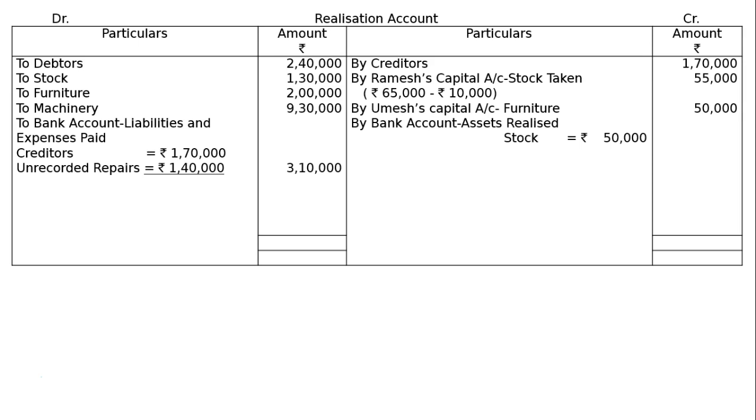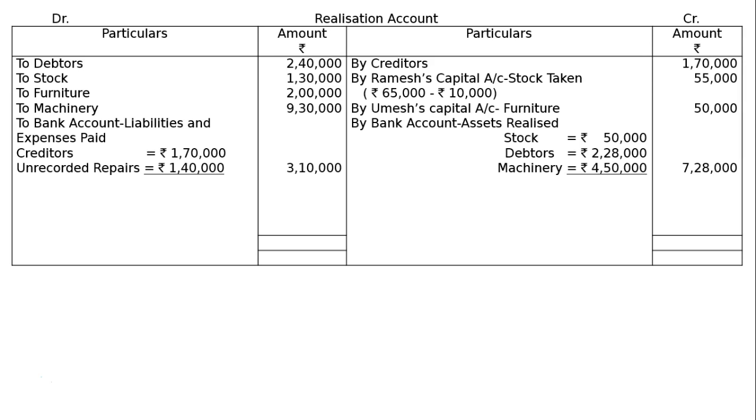And debtors were realized at a discount of 5%. Debtors is rupees 2,40,000 less 5%, that is 12,000. 5% of rupees 2,40,000 is rupees 12,000, so that is rupees 2,28,000. And machinery is 4,50,000, written in B part. And machinery sold for 4,50,000. The total amounted to 7,28,000.